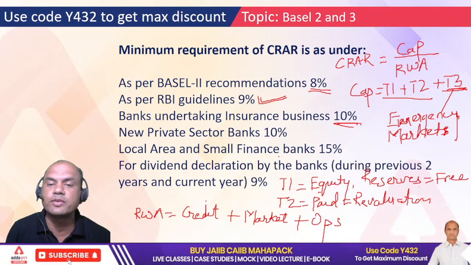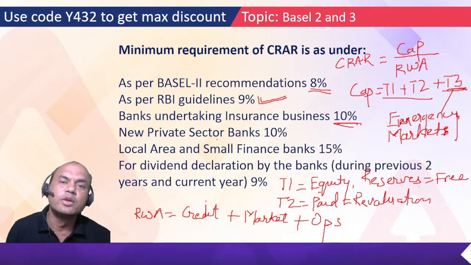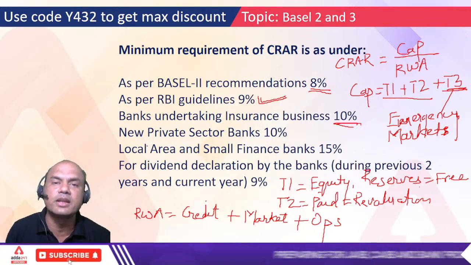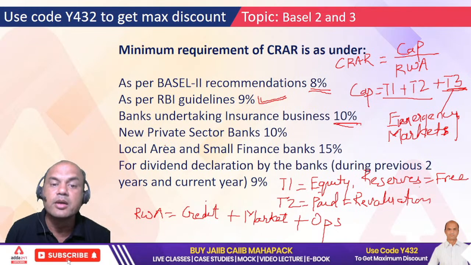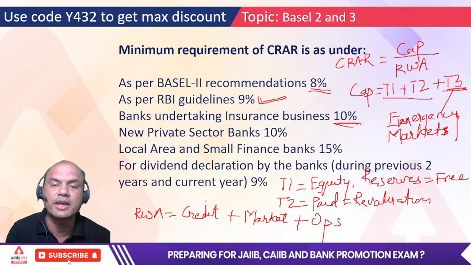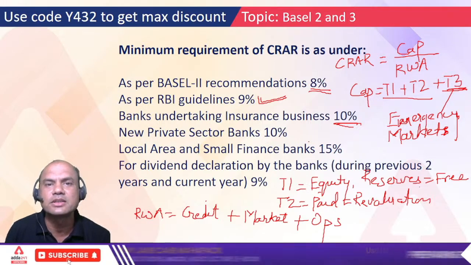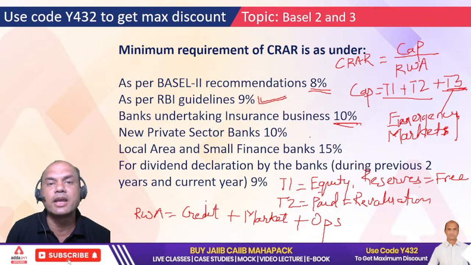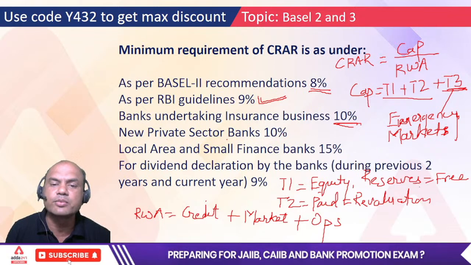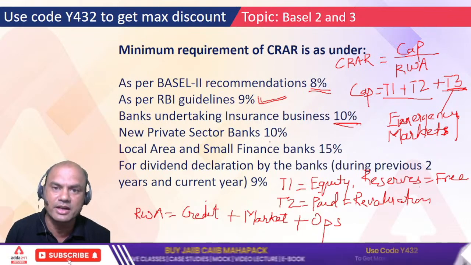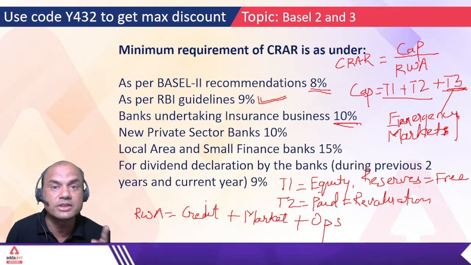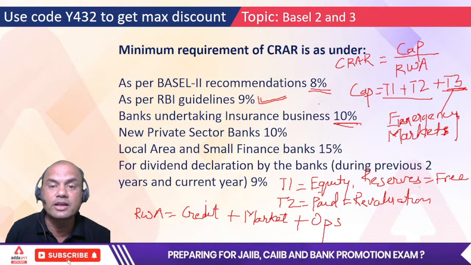Local area banks and small finance banks, 15%. The local area bank question won't come to you because it is limited to a local area, not a big bank. But the small finance bank question will come to you. These are the banks we see nowadays: Ujjivan Small Finance Bank, Utkarsh Small Finance Bank, Jana Small Finance Bank, Equitas Small Finance Bank. All these small finance banks have a minimum CRAR of 15%. So remember these figures.